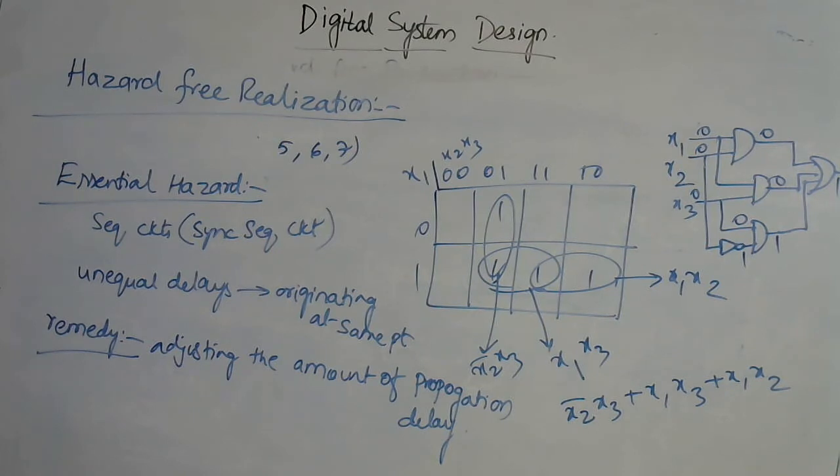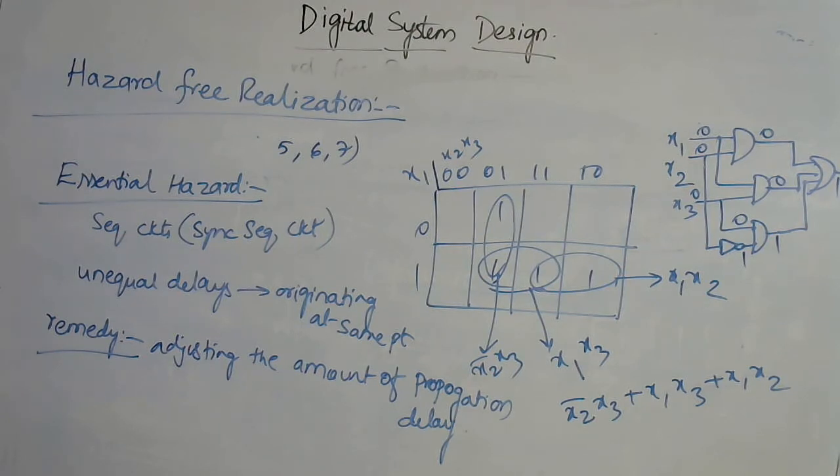Static 0 indicates the actual output should be 0, but because of propagation delay of a gate, the output will be 1 for some amount of time, and after some time it goes back to 0. A static 1 hazard means the output should be 1, but because of propagation delay, the output will be 0 for some time and then 1 again. If the output varies between 0 and 1 two to three times, such a hazard is called a dynamic hazard.